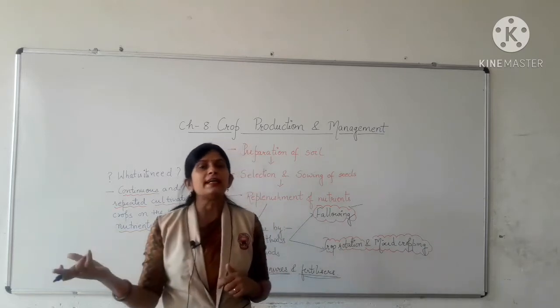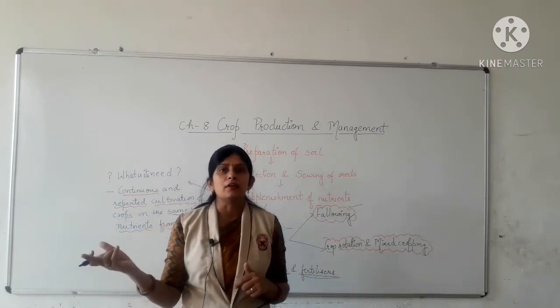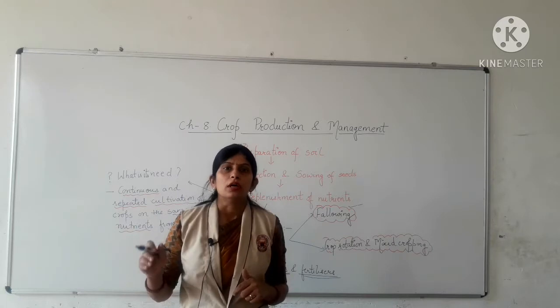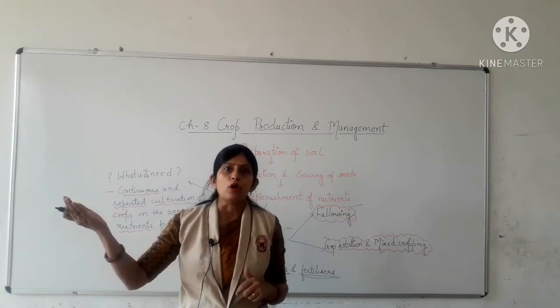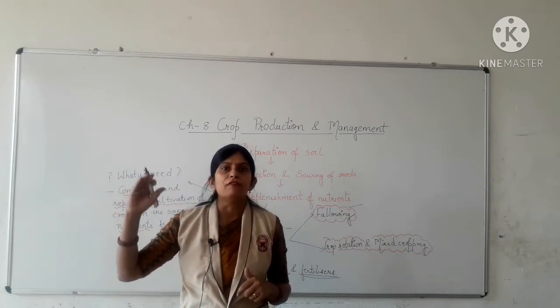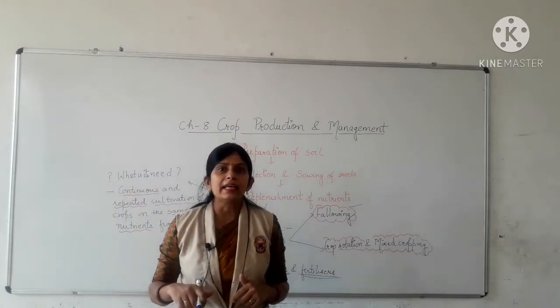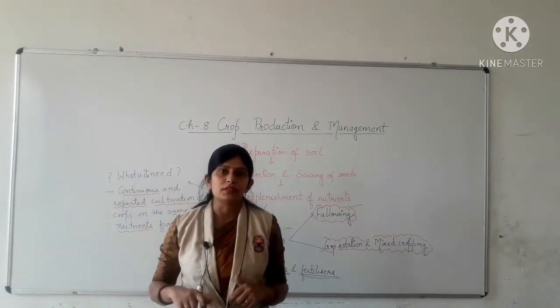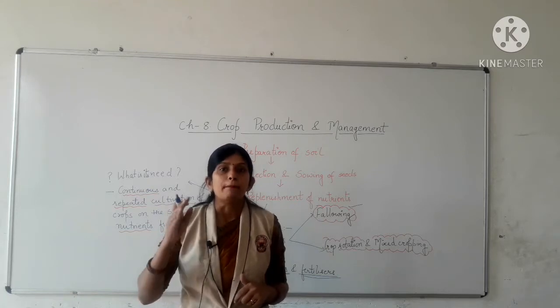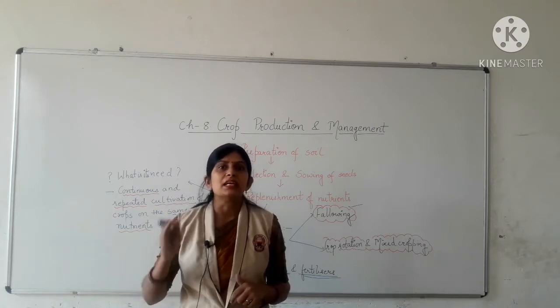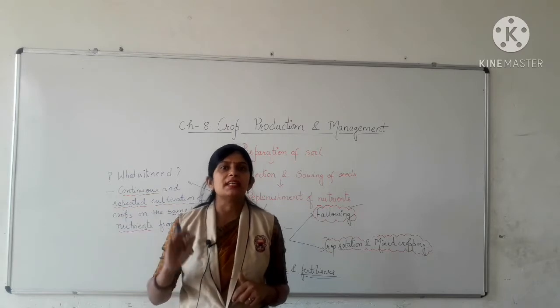So in the alternate season, in the next season, we should grow any other crop of different type which has different nutrient requirement, like legume crops. For example, pulses, beans, grams, peas, like that.